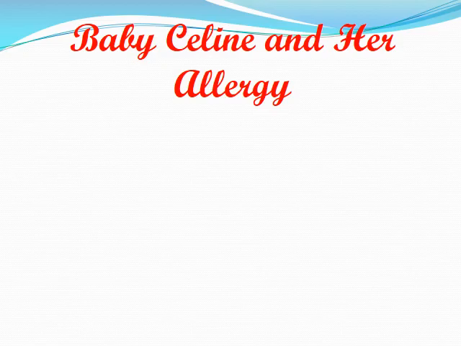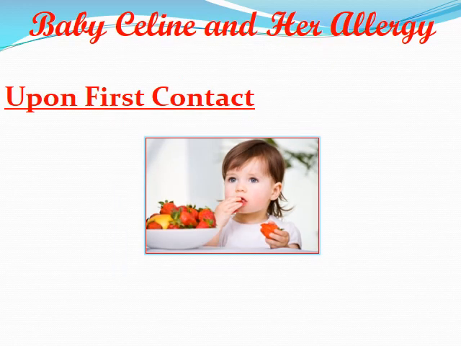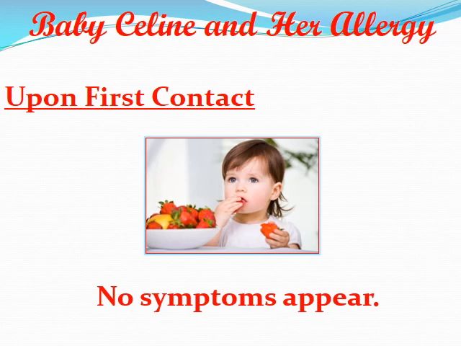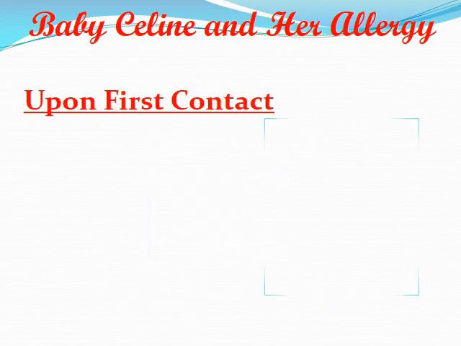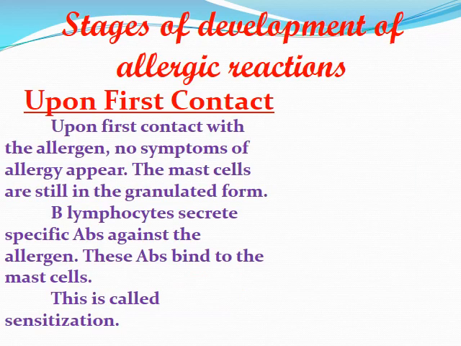Baby Celine and her allergy. This baby Celine has allergy to some types of fruits, mainly strawberry. So what will happen? Upon first contact, no symptoms appear. The granulated mast cells remain granulated. Upon first contact with the allergen, no symptoms of allergy appear.